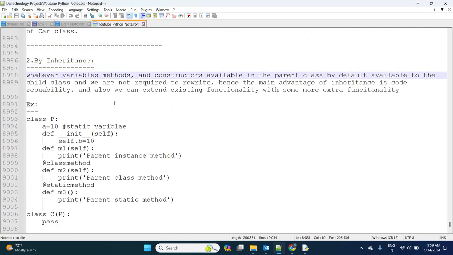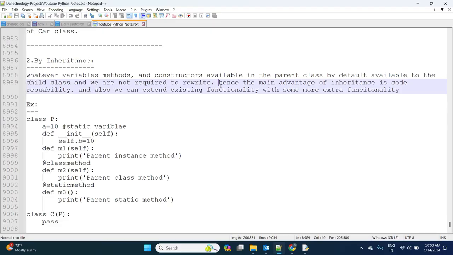First, inheritance means whatever variables, methods, and constructors are available in the parent class are by default available to the child class, and we are not required to rewrite them explicitly.